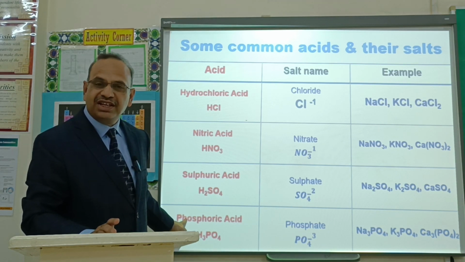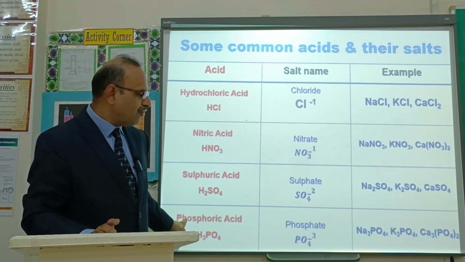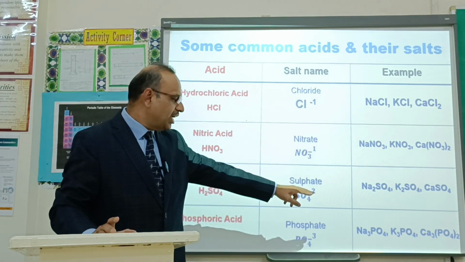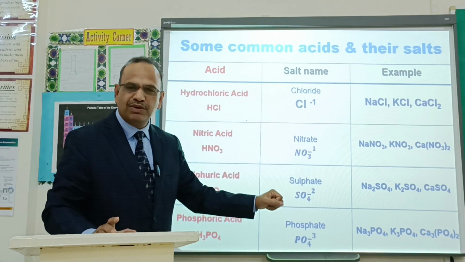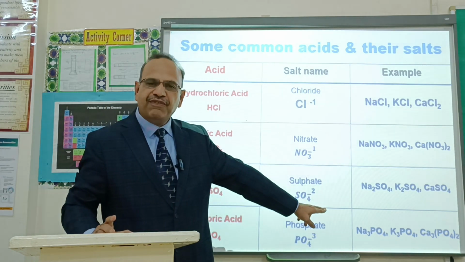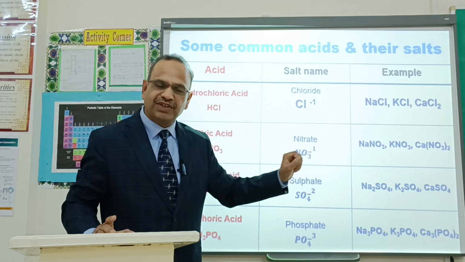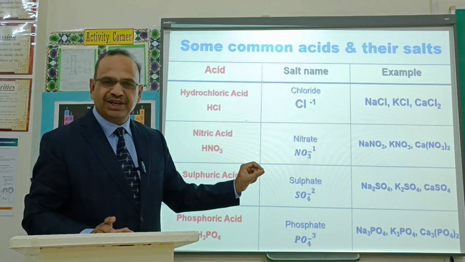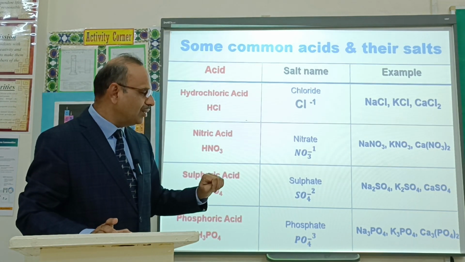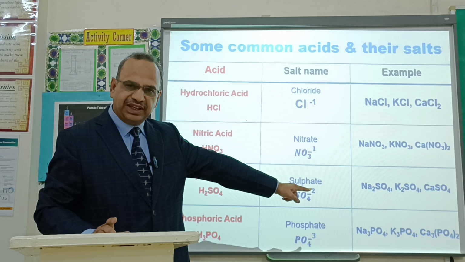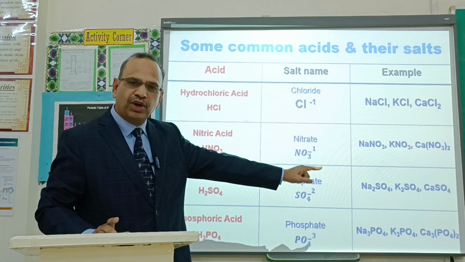Phosphoric acid is another famous acid. Phosphoric acid will give the salt phosphate. If H is replaced with sodium, sodium phosphate, Na3PO4. If with potassium, potassium phosphate will be formed. If it is replaced with calcium, calcium phosphate will be formed, and the calcium phosphate formula is Ca3(PO4)2.